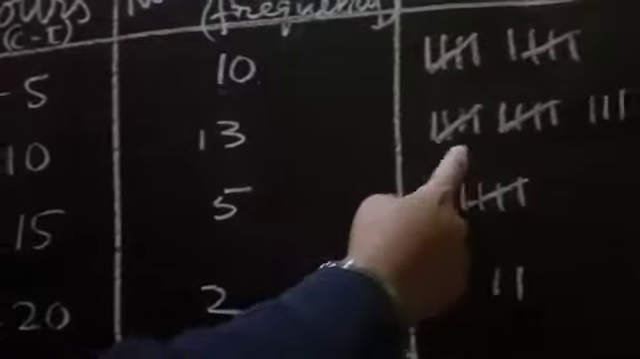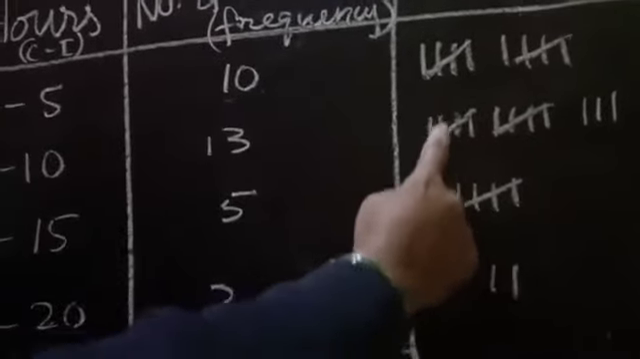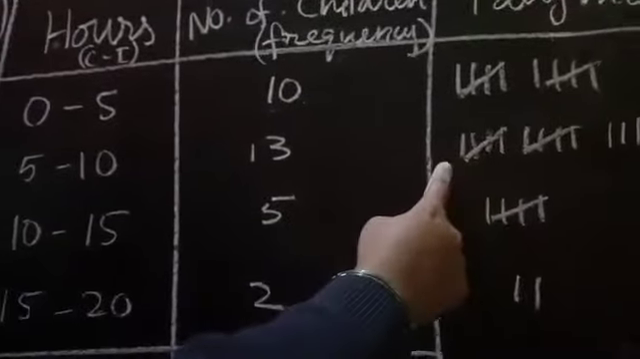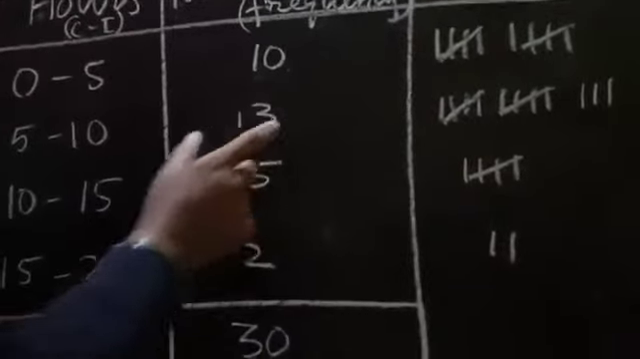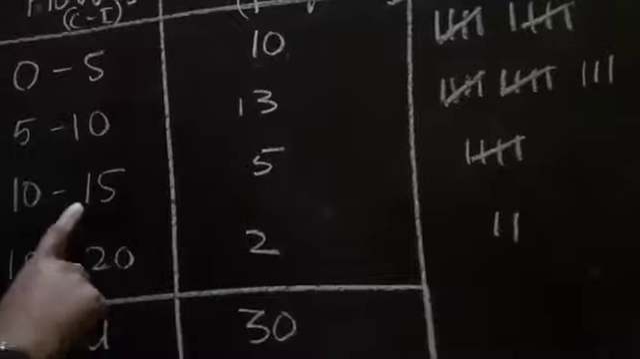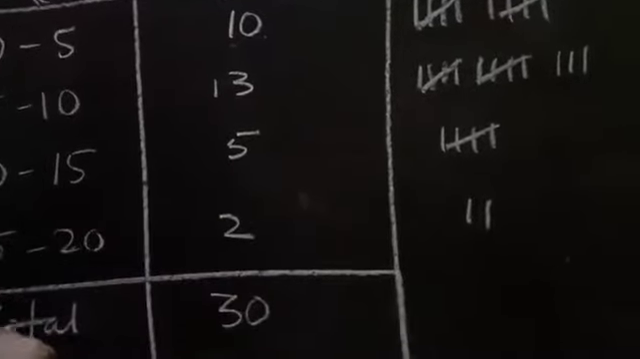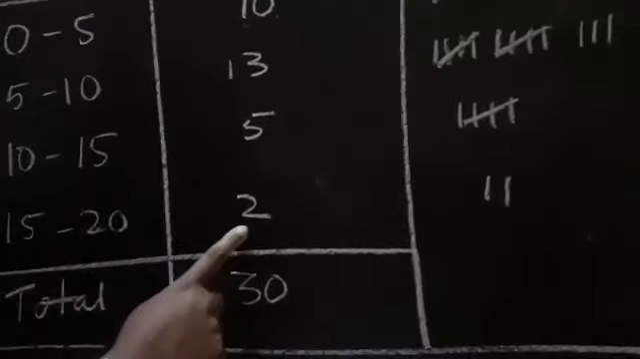Same like that, for 5 to 9 they have given 13 times. So 13 means 1, 2, 3, 4, and the fifth line is like this. Like that we have to put the tally marks and write it here. Same like that, for 10 to 14 they have given 5 times, and for 15 to 17 they have given 2 times.